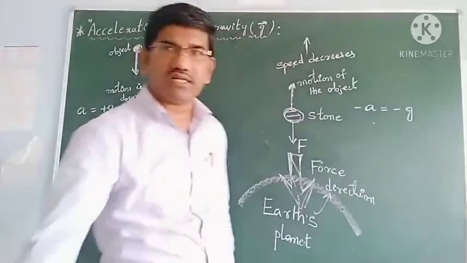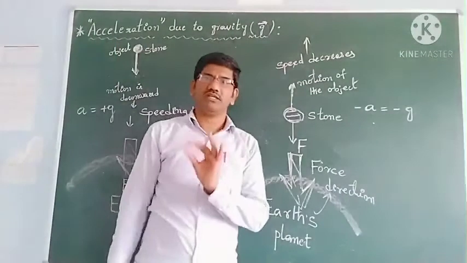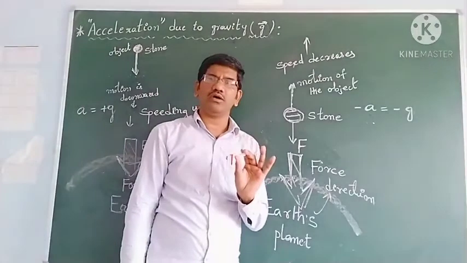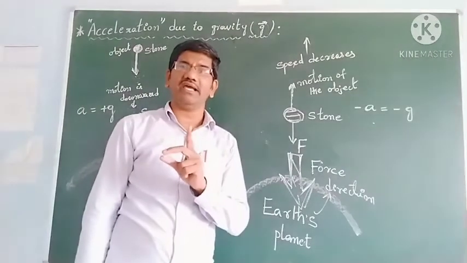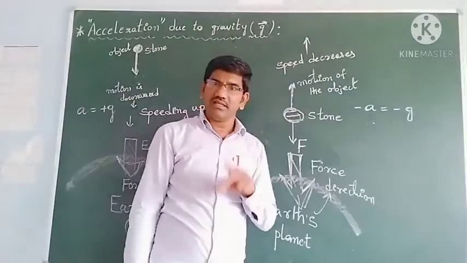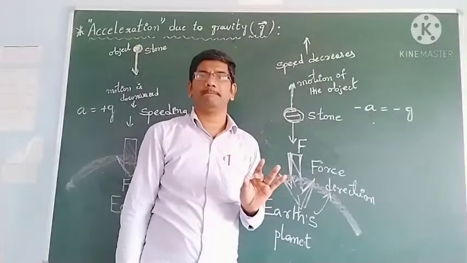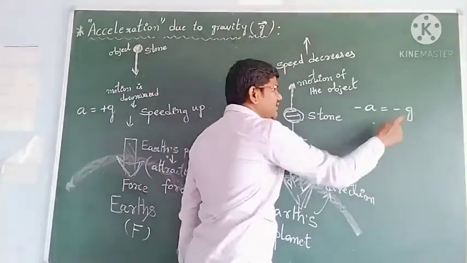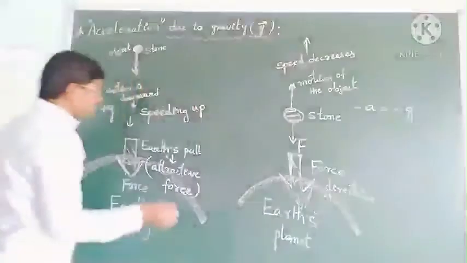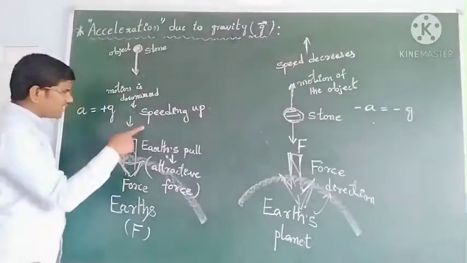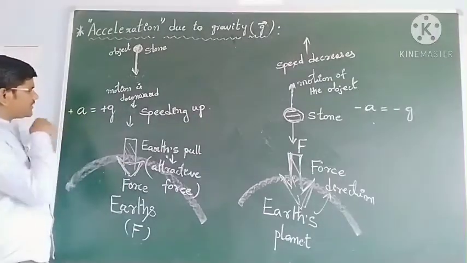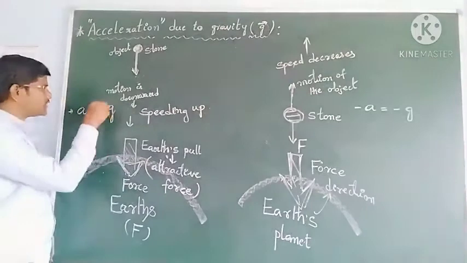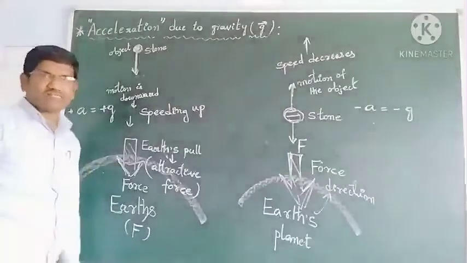Okay students, whether the body is moving upward or downward, the acceleration due to gravity direction is always in the downward direction only. If the object moves in the direction of the earth's attractive force, it is a positive acceleration, produced by the earth's attractive force, and you write plus g.